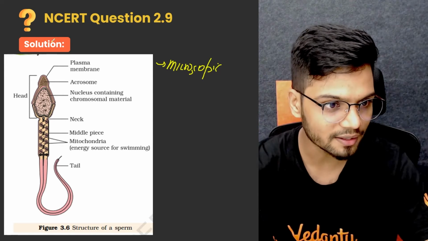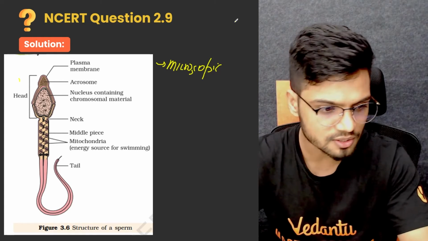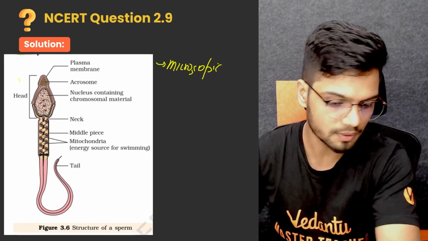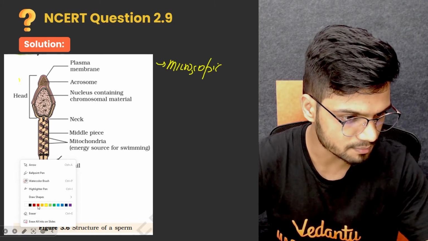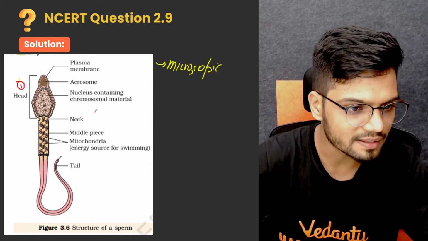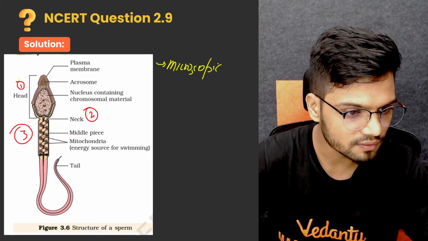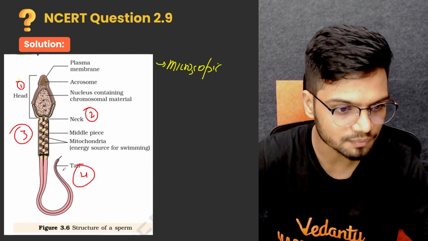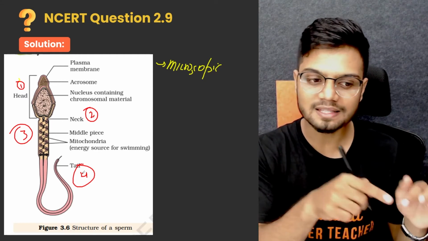That is your head region. Let me change the color. I think red is better. So we have the head region, the first part, then the neck region, then the middle piece, and then finally the tail region. So head region, neck piece, middle piece, and tail region.